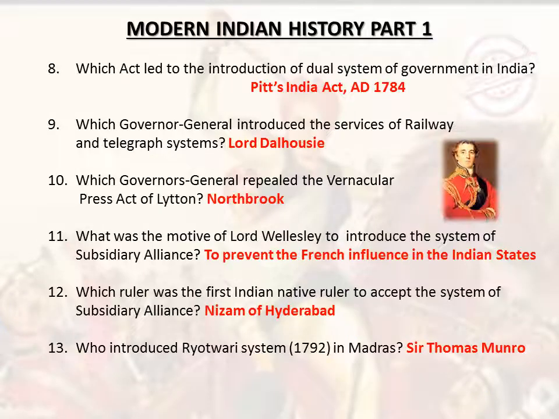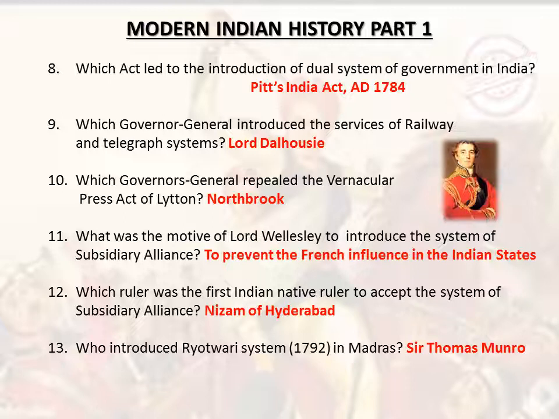Which act led to the introduction of dual system of government in India? Pitt's India Act, AD 1784. Which Governor-General introduced the services of railway and telegraph systems? Lord Dalhousie. Which Governors-General repealed the Vernacular Press Act of Lytton? Northbrook. What was the motive of Lord Wellesley to introduce the system of subsidiary alliance?